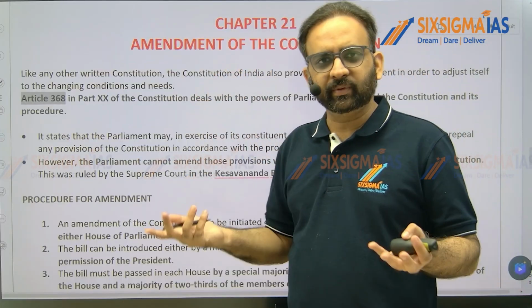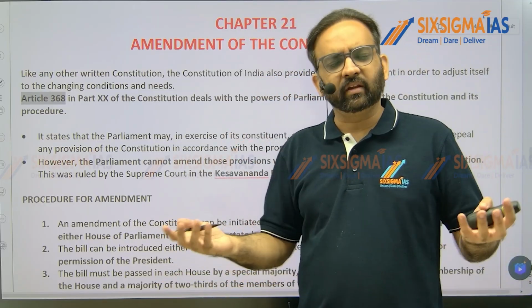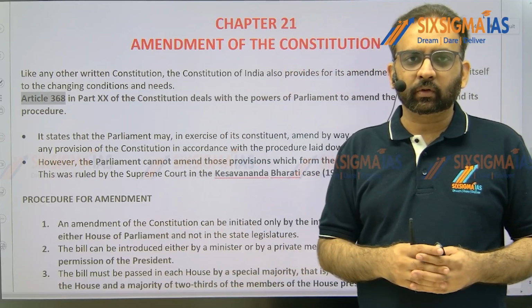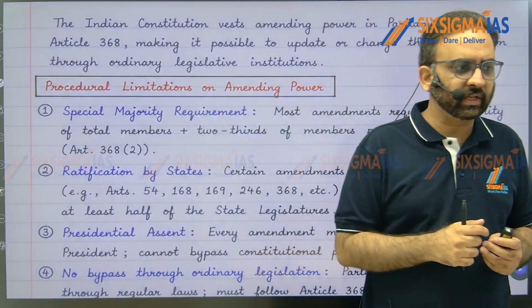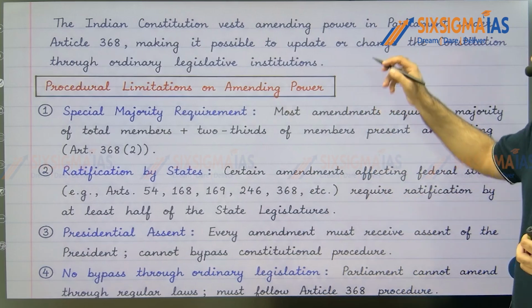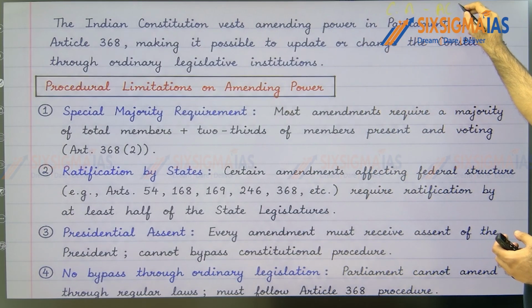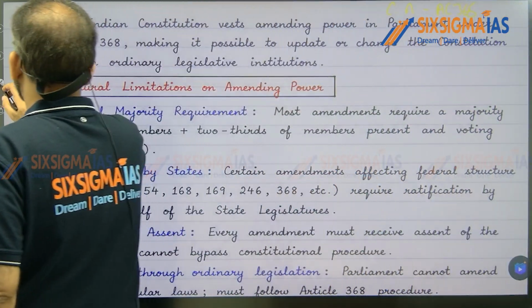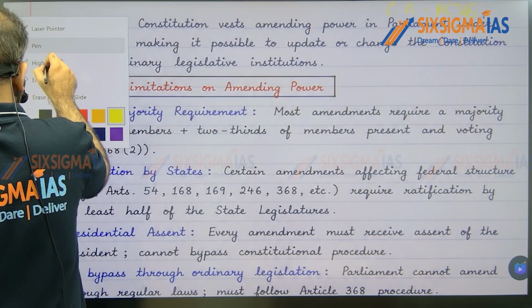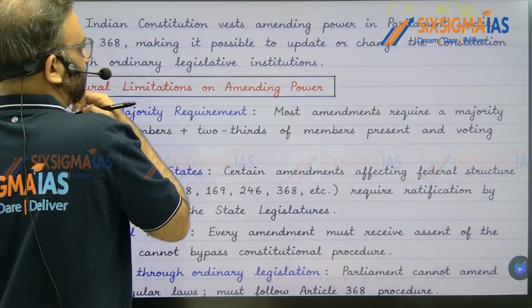And this question has been taken directly from Laxmikant and also from our class notes and class discussion. So a very straightforward question, right? And let's discuss the answer. You can start your answer by mentioning the constitutional article for amendment, that is Article 368. So Article 368 provides constitutional amendment power to the ordinary legislative institution, that is Parliament, right?